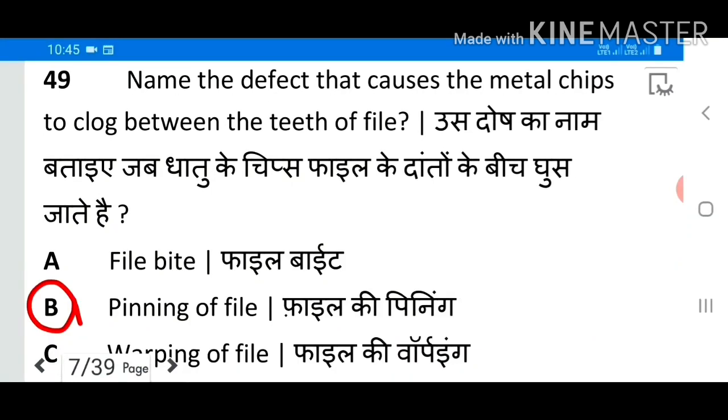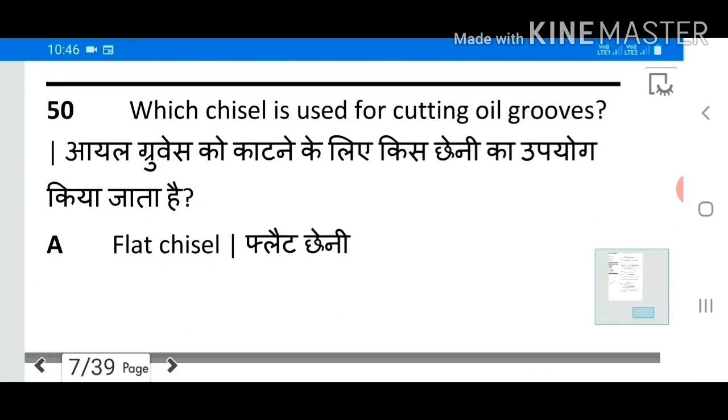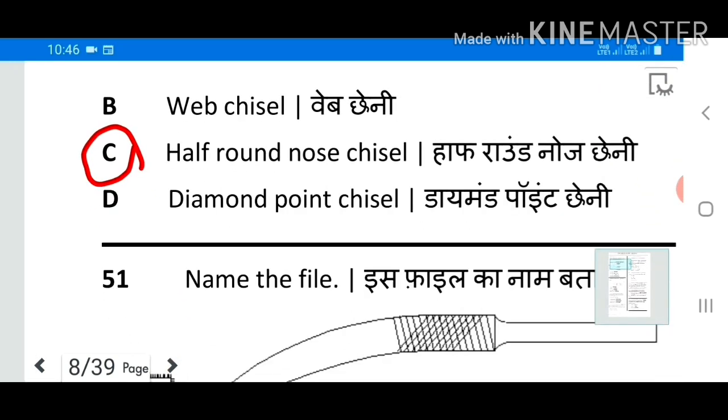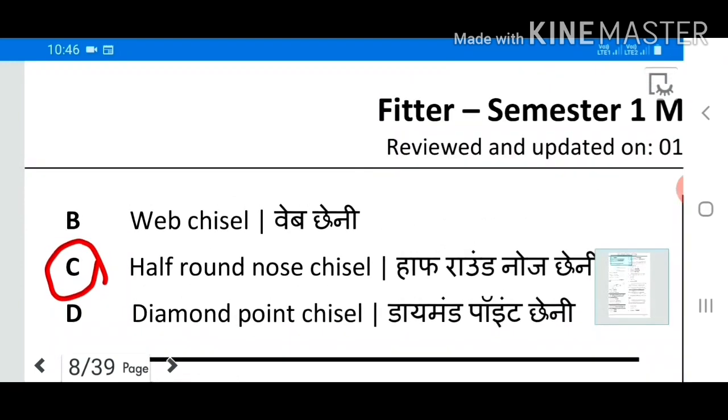49. Name the defect that causes the metal chips to clog between the teeth of file. Answer B. Pinning of file. 50. Which chisel is used for cutting oil grooves? Answer C. Half round nose chisel.